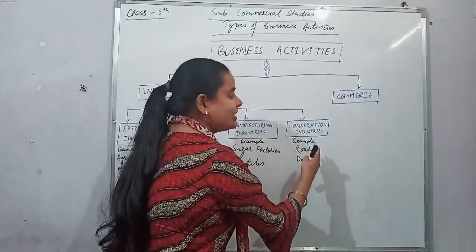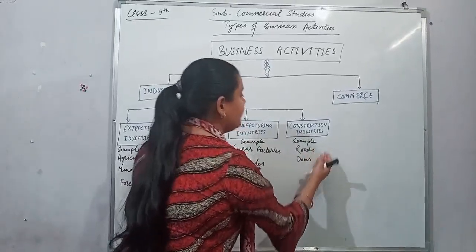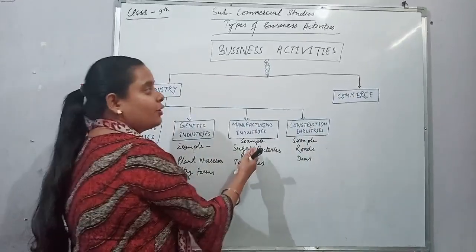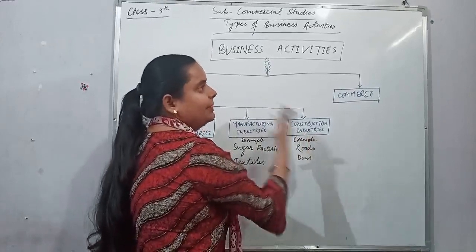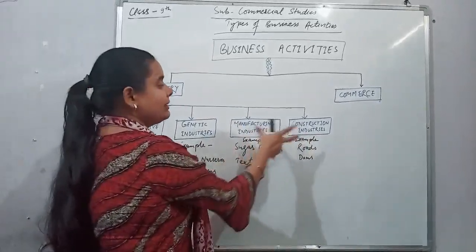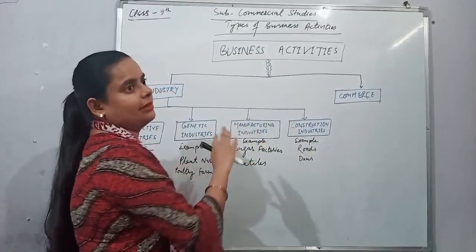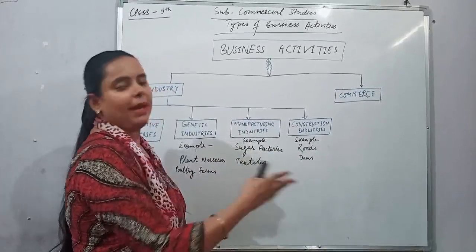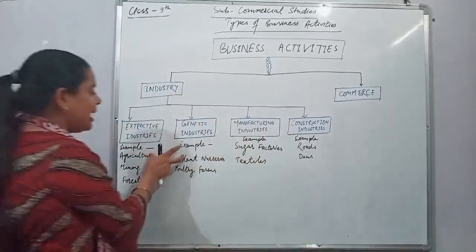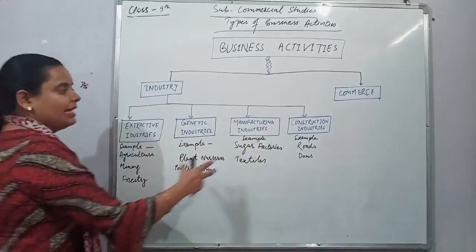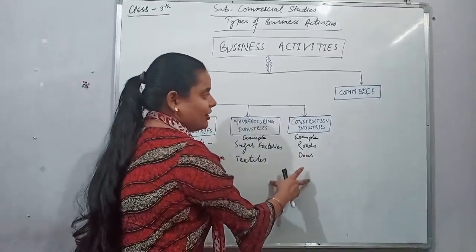The construction industry, what will they do? They will use those bricks to make roads or buildings. So they work simultaneously, in a parallel way. So these two are under primary industry and these two are under secondary industry.